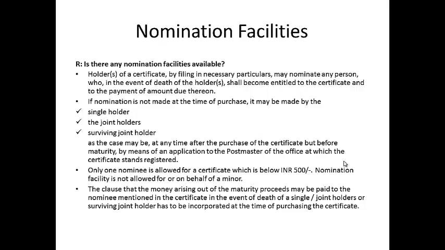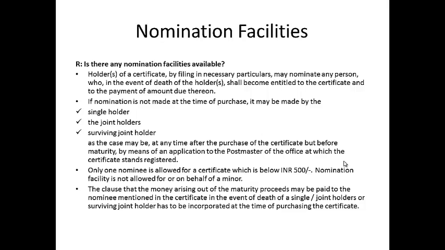Holder of a certificate, by filling in necessary particulars, may nominate any person who, in the event of the death of the holder, shall become entitled to the certificate and to the payment of the amount due thereon. If nomination is not made at the time of purchase, it may be made by the single holder, the joint holders, or the surviving joint holder, as the case may be, at any time after the purchase of the certificate, but before maturity, by means of an application to the postmaster of the office at which the certificate stands registered.